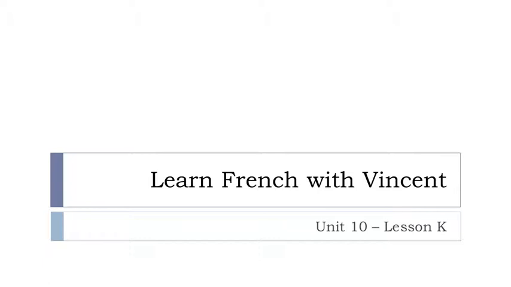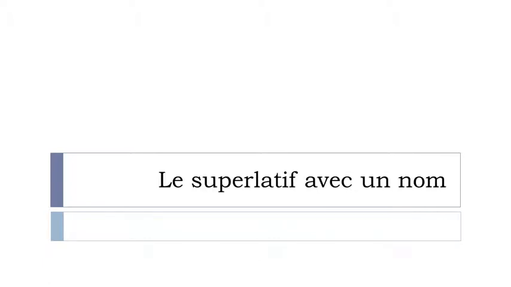And in this lesson, we'll see le superlatif avec un nom. Okay, so le superlatif, remember it's the most or the least in English. We saw in the previous video how to construct it with an adjective or an adverb, and in that case here it will be a really short one, but still if we want to construct this superlative form with a noun, avec un nom, let's see how we'll make that.